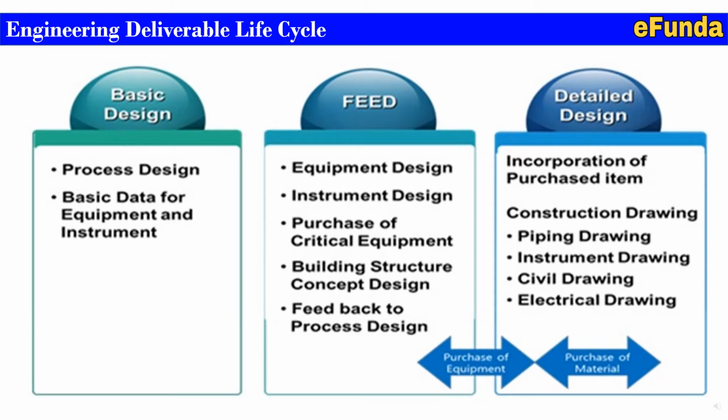Under the basic design, process design, basic data for equipment and instruments are required. Under FEED, equipment design, instrument design, purchase of critical equipment, building structure concept design, feedback to the process design, and then under the details, incorporation of the purchase item, construction drawing mainly requires piping drawing, instrument drawing, civil drawing and electrical drawing. Between these two stages, purchase of the equipment and the purchase of material is simultaneously being carried out as part of the engineering deliverable life cycle. We will see in detail discipline wise.